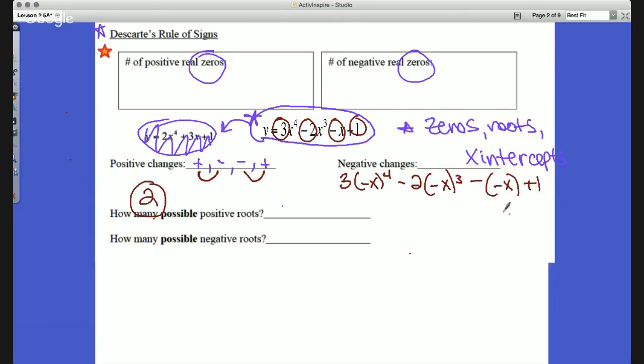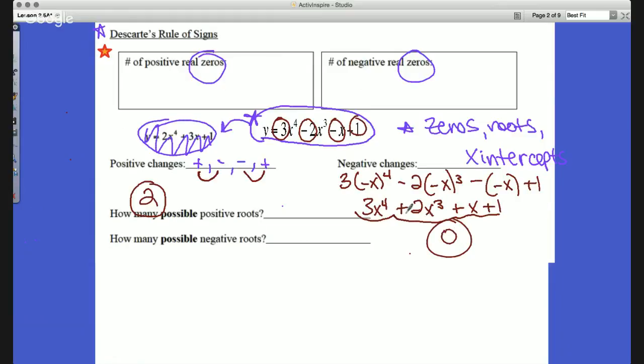So look at this real quick. We've got negative x to the fourth is just x to the fourth, so keep that there. Negative x to the third would actually be negative x to the third, so negative and negative make a positive 2x to the third. Negative and a negative make a positive x and a positive 1. So as I look at this, as I go from positive, positive, positive, there are no sign changes.